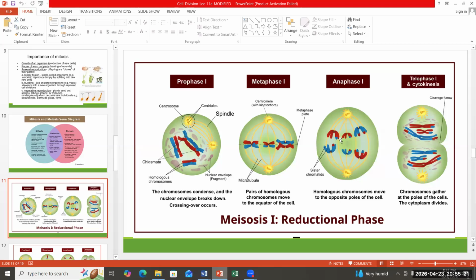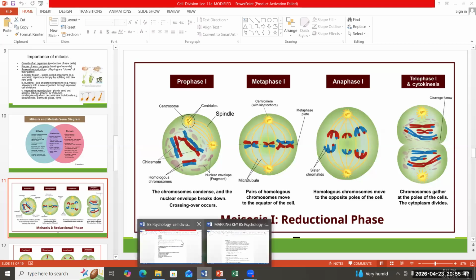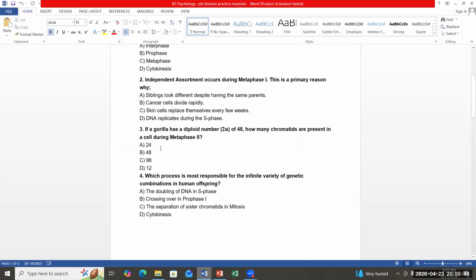There is no specific criterion whether the paternal chromosome will move to one cell; maybe two paternal and one maternal, maybe two maternal and one paternal move to the opposite pole. This randomness is called independent assortment. There is no fixed rule about which chromosome has to move.